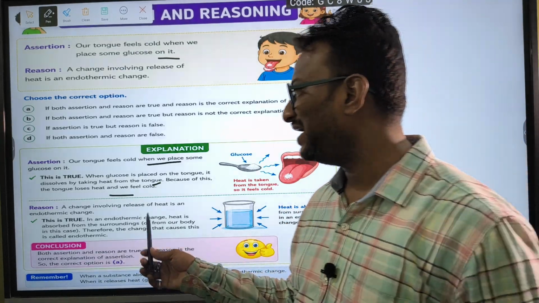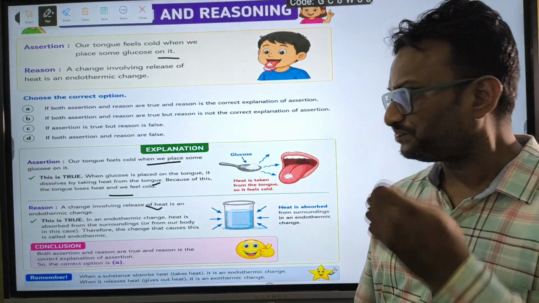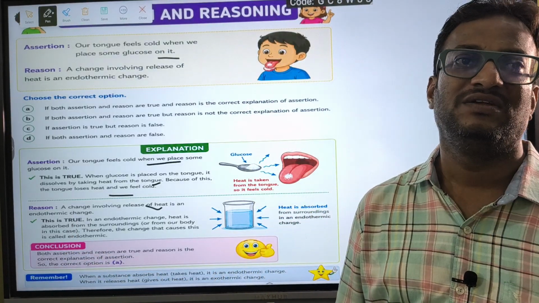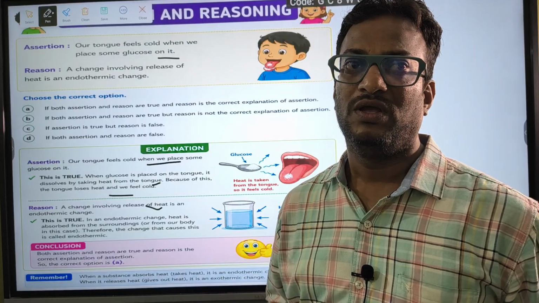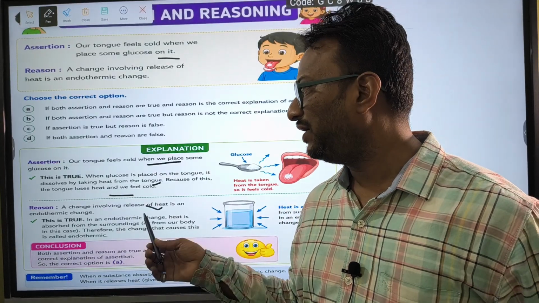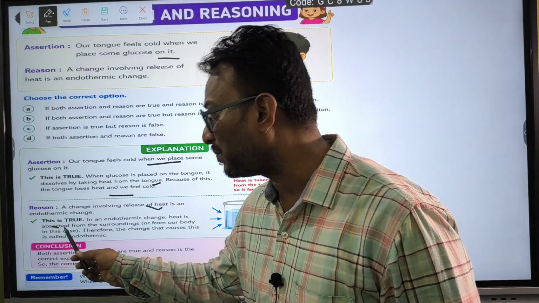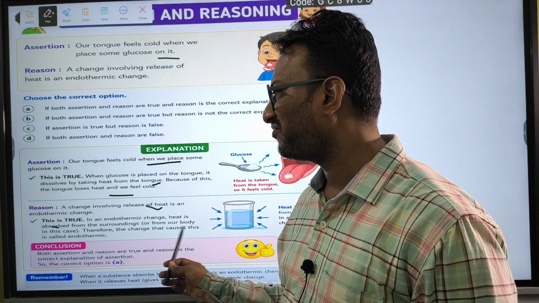What about the reason? A change involving the release of heat is an endothermic change. Endothermic and exothermic: exothermic is where heat is released. So the reason as stated is false, because in an endothermic change, heat is absorbed from the surroundings or from our body.